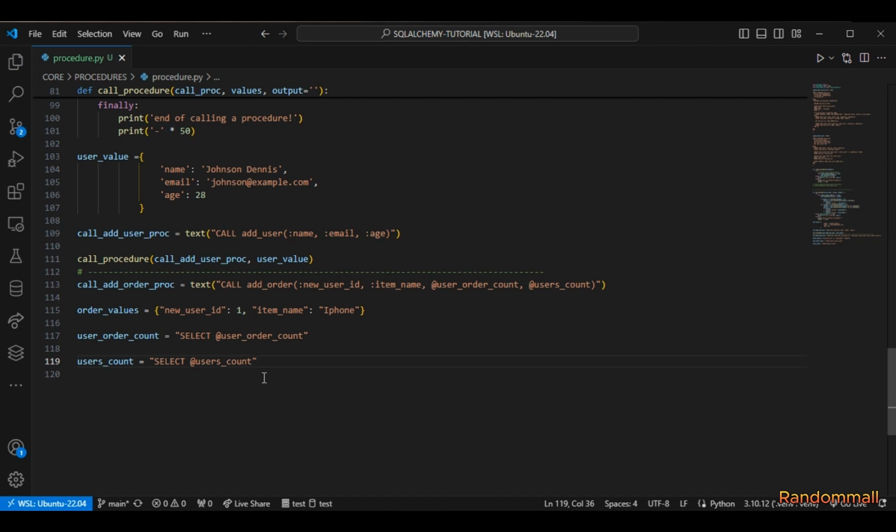For every output or return value that we are getting from the procedure, we have to use the select statement followed by at and then the name of that output parameter. So we are going to call the second procedure that is going to return one output, which is the user count. I'm going to call this one, which is going to return one, and then we call another one and pass in both of them.